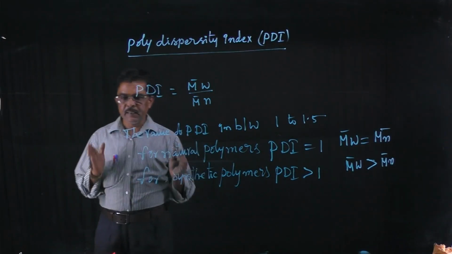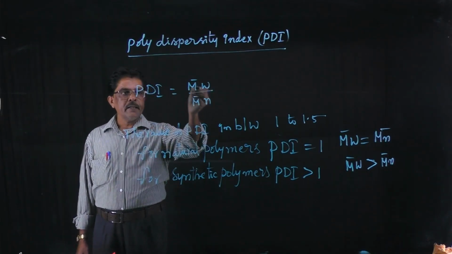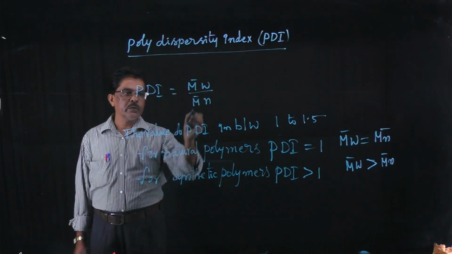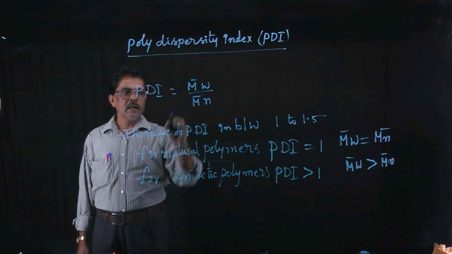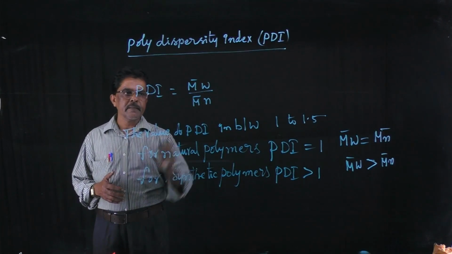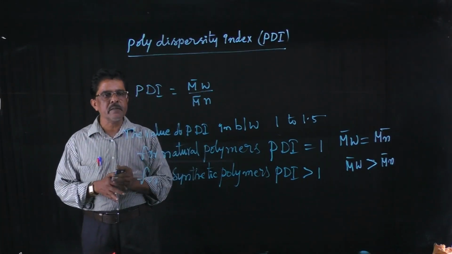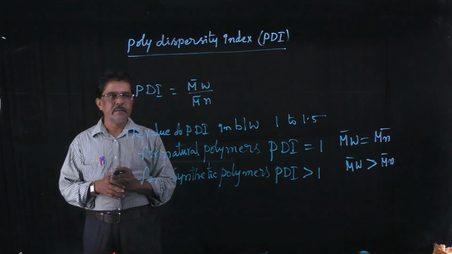Polydispersity index is defined as the ratio of weight average molecular mass to the number average molecular mass. The ratio of weight average molecular mass and number average molecular mass is said to be what? Polydispersity index.